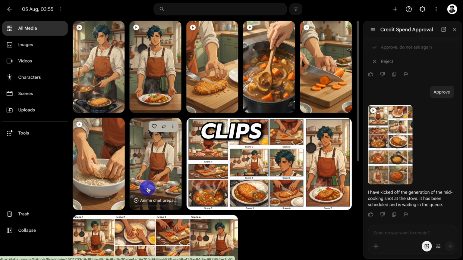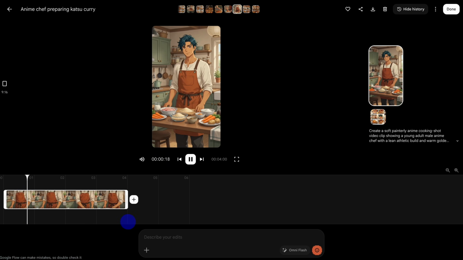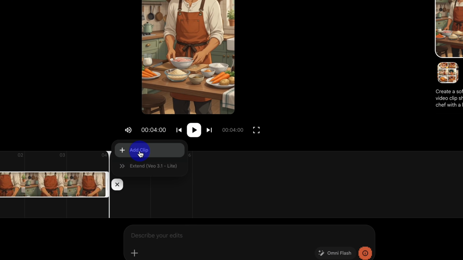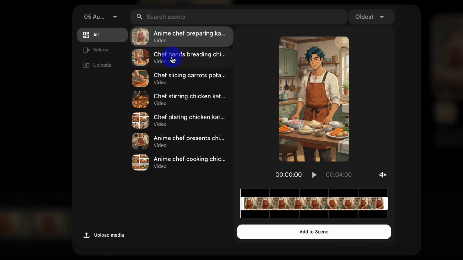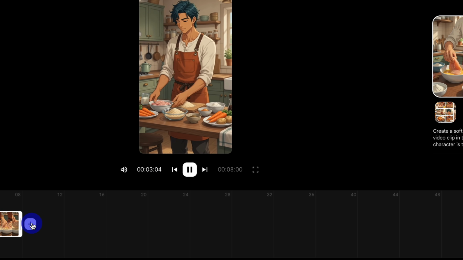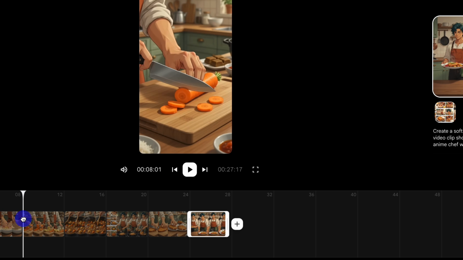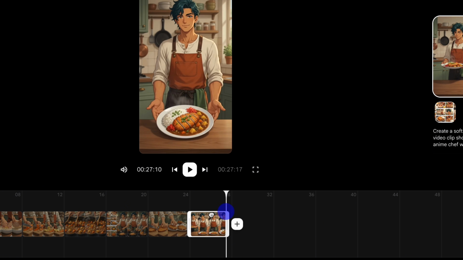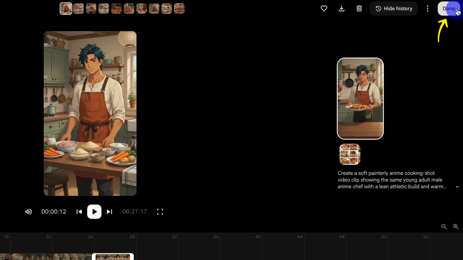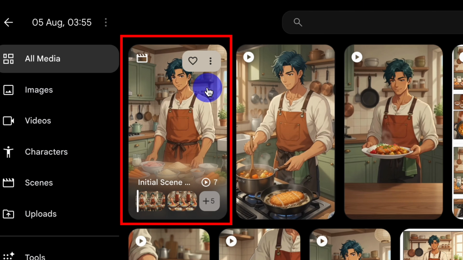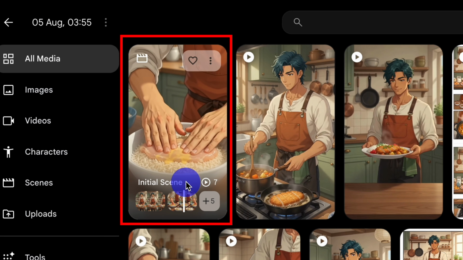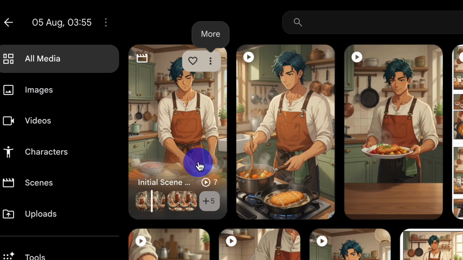You can combine the clips before downloading them. Open the first clip and click the plus icon. Select Add Clip, then choose the second clip. Repeat this process until all 7 clips have been added in the correct storyboard order. Trim any distorted or unnecessary frames before joining the clips. Once everything is arranged correctly, click Done. Google Flow should now display all 7 clips as one connected sequence. Click Download to save the completed video file.